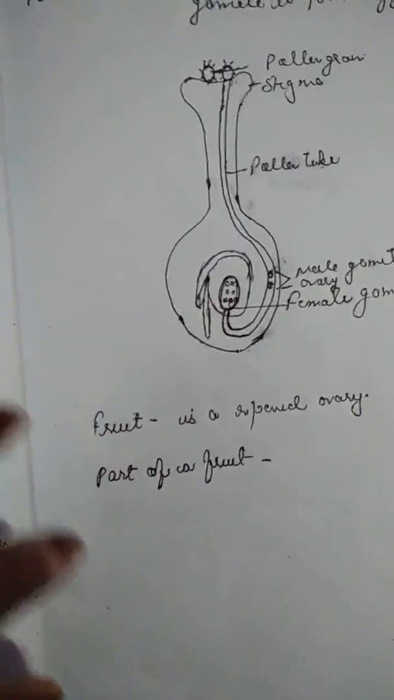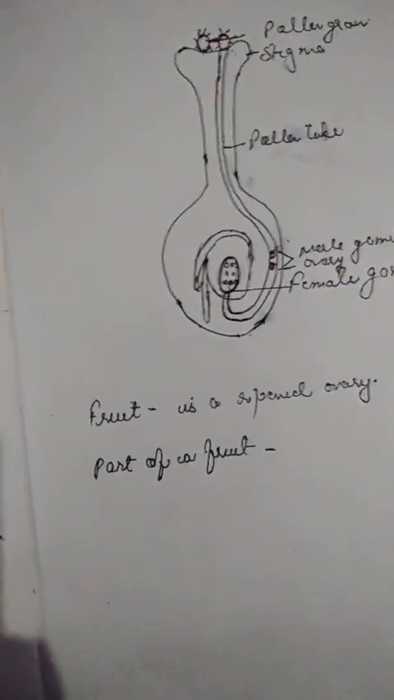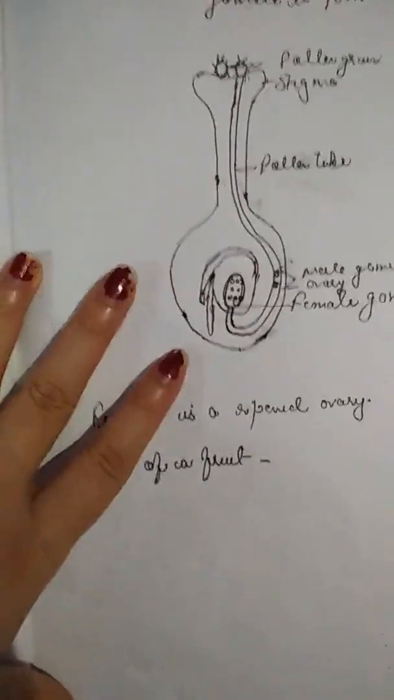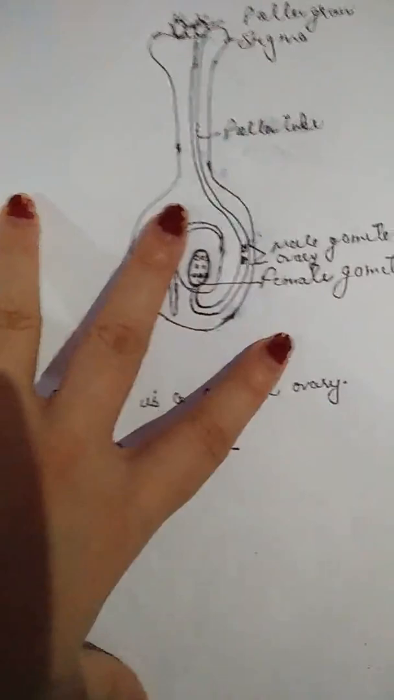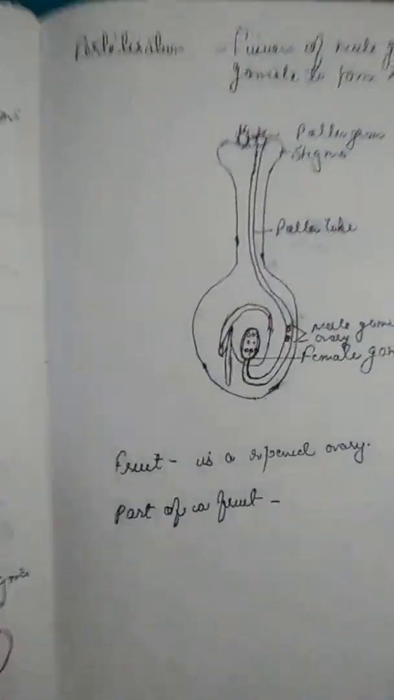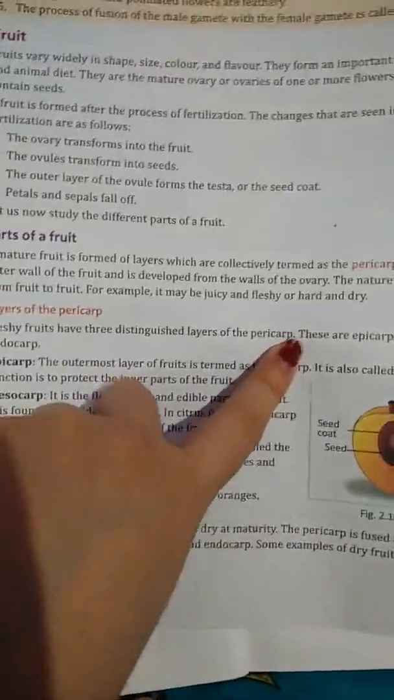It is often called the outer wall of fruits and is developed from the walls of the ovary. The nature of pericarp varies from fruit to fruit. Now layers of pericarp. So layers of pericarp we are going to define. Fleshy fruits have distinguished layers of pericarp.